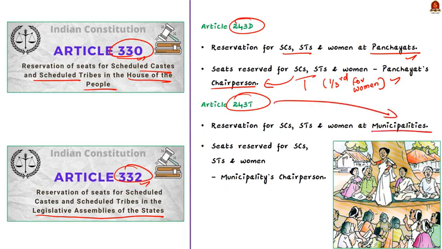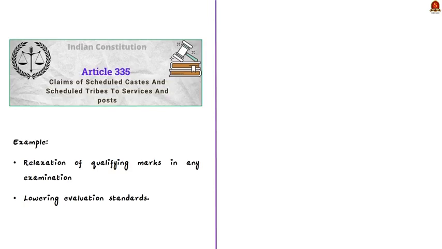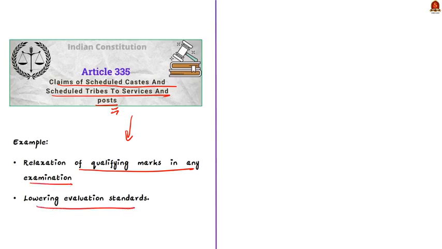And now look at this Article 335. This has a direct bearing on reservation in services, because this article says that the claims of the members of the scheduled caste and the scheduled tribe shall be taken into consideration. So this article allows making any provision in favor of the members of the scheduled caste and scheduled tribes. For example, the qualifying marks in any examination can be relaxed or the standards of evaluation can be lowered. All this can be done for the reservation in matters of promotion to any class or classes of services or post in the union or the state affairs.